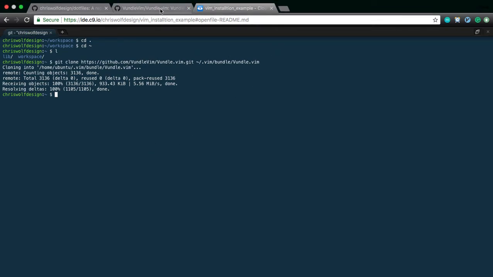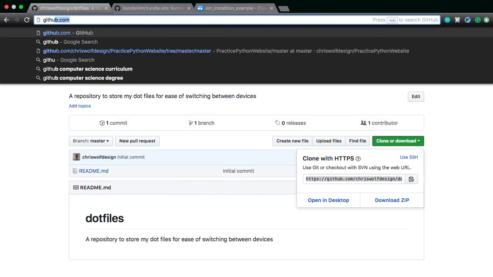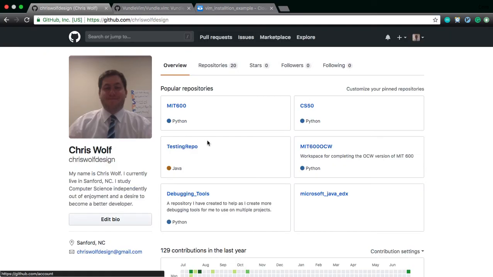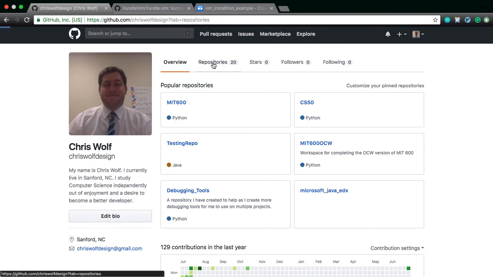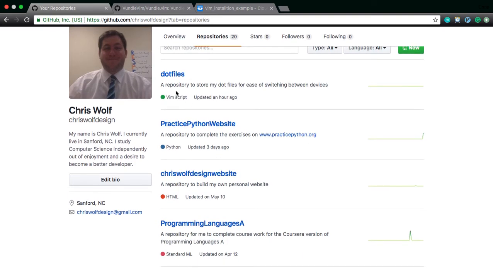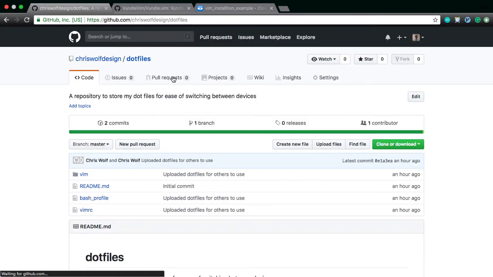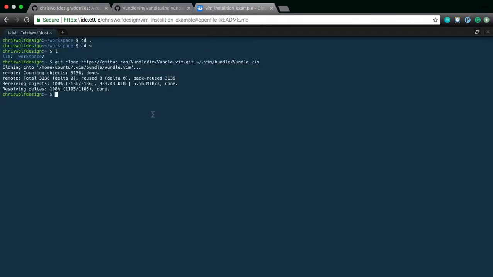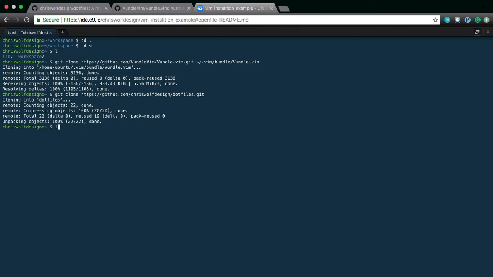Great, isn't it? Then the other thing you're going to need is my .files repository. And the way we can get to that is you can go to github.com/chriswolfdesign. Okay. Go to repositories. That's a terrible picture of me, I know. And click on .files. And there you have it. What you'll do is you'll come to clone or download, copy this link, go back to your Vim installation, git clone, and copy that in. And then you'll see we have a new folder in here called .files.